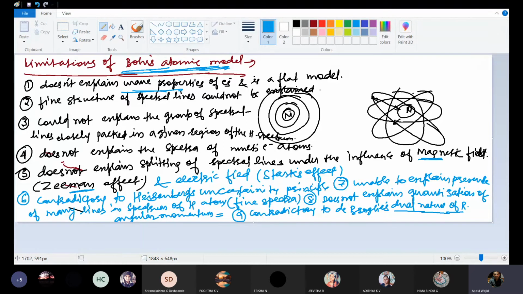Since there were so many drawbacks in Bohr's atomic model, there was a need for a new modern atomic model which can address all these limitations or drawbacks. That we will study later. Before going to all those models, first we will discuss the spectrum.